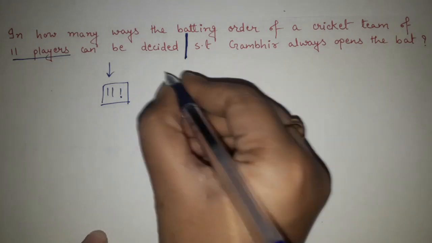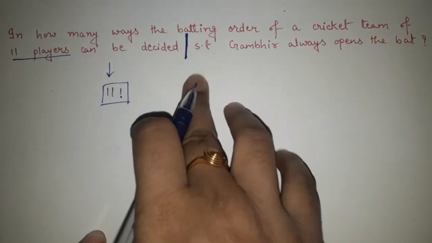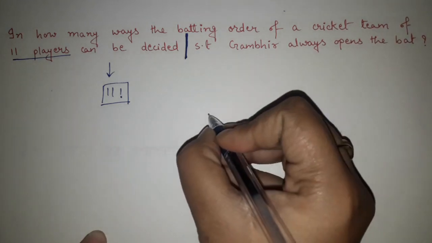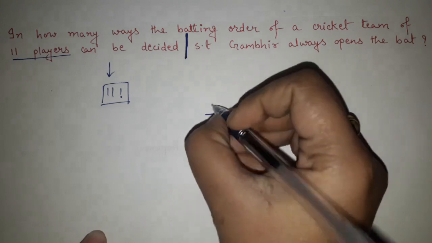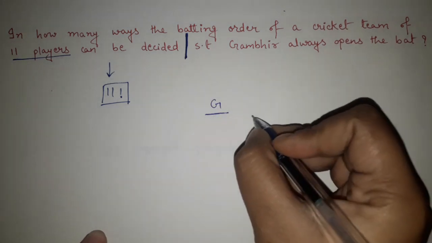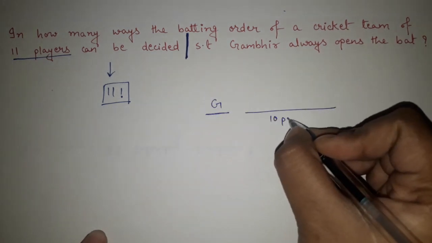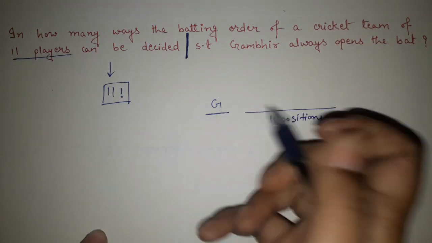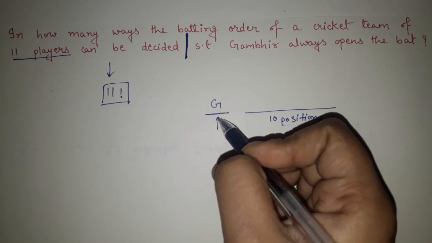But now for the full question, the condition is that Gambhir always opens the bat. That means the first position is always reserved for Gambhir. So 10 different positions are now left. Got it? Out of 11 positions for the batsmen, the first position is reserved for Gambhir.